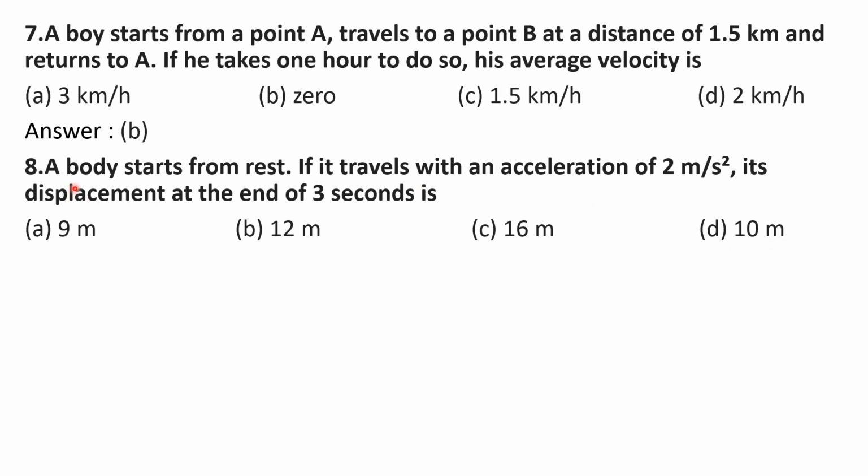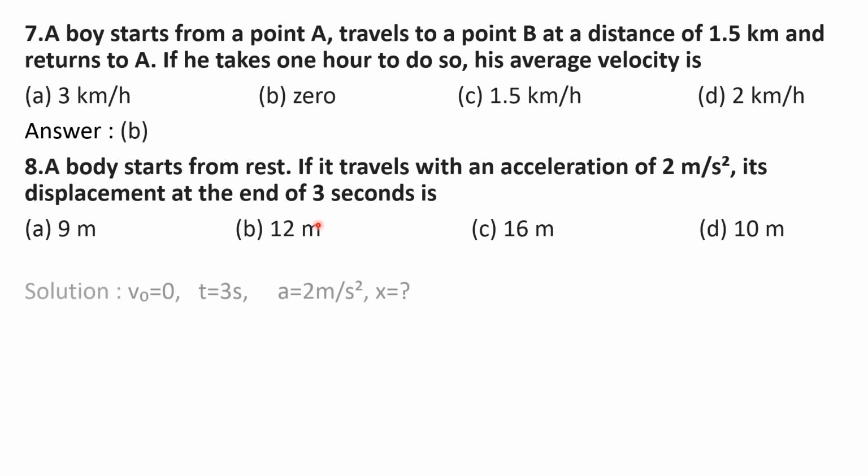Here a body starts from rest, so here also the initial velocity of the body is 0. It travels with an acceleration of 2 meter per second square, means acceleration a is 2 meter per second square. Its displacement at the end of 3 seconds: here 3 seconds means the time taken by the body is 3 seconds. Here you have to find the value of displacement. So here you know the values of V0, a and t.